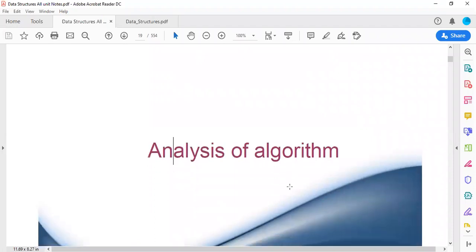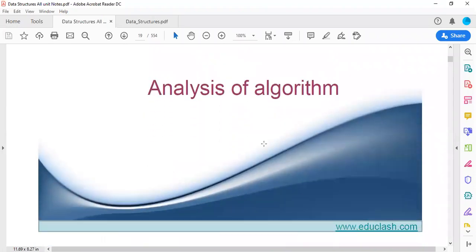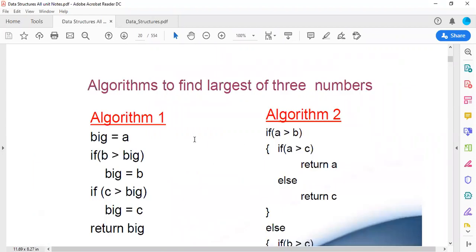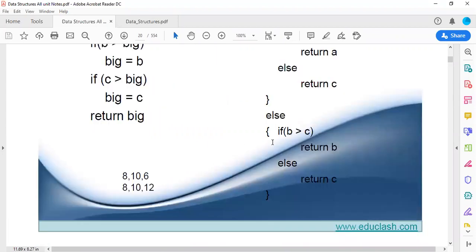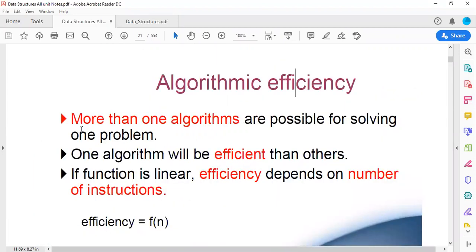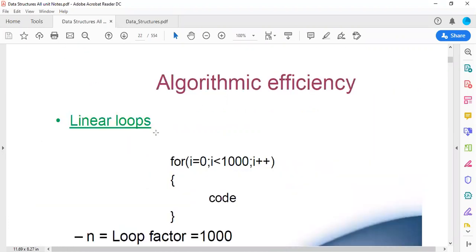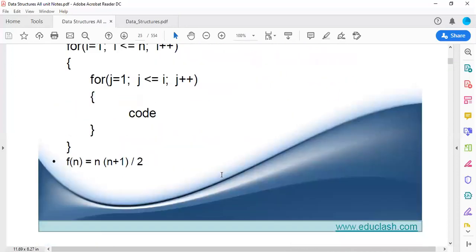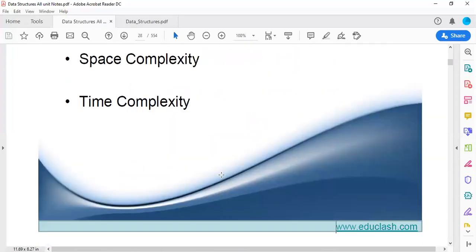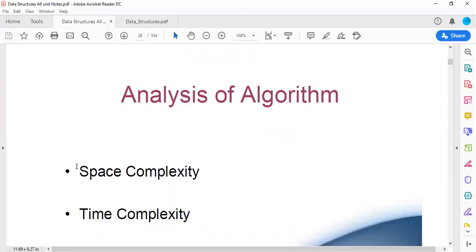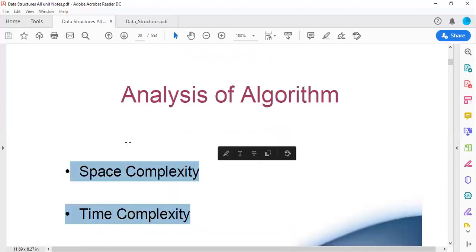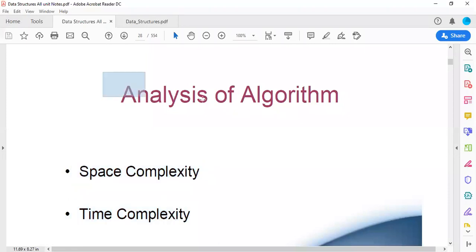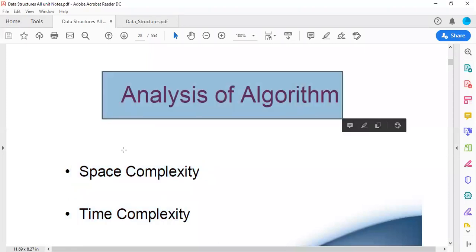Analysis of an algorithm can be done by using time requirement and space requirement. Algorithm efficiency can be calculated using the number of instructions or the space it consumes. Space complexity and time complexity are a very important aspect of algorithm analysis in terms of complexity calculation.